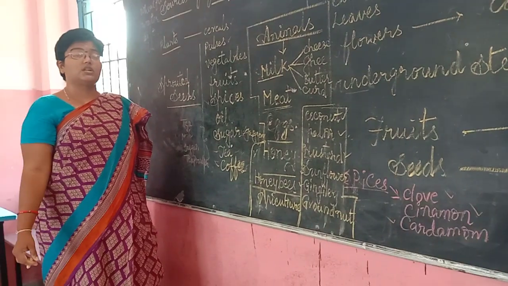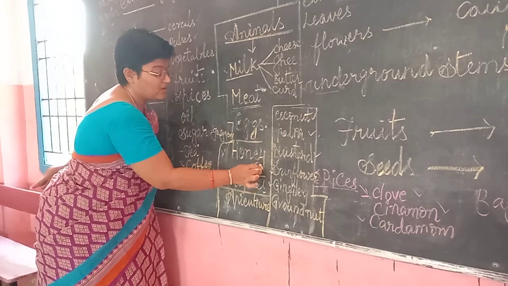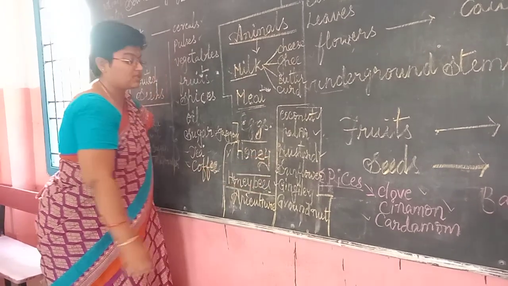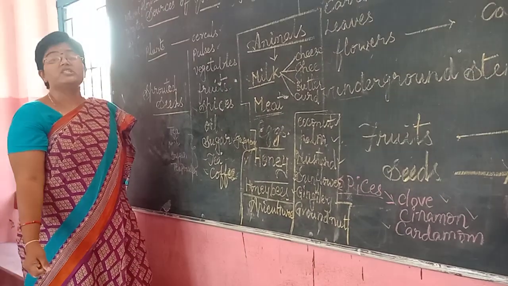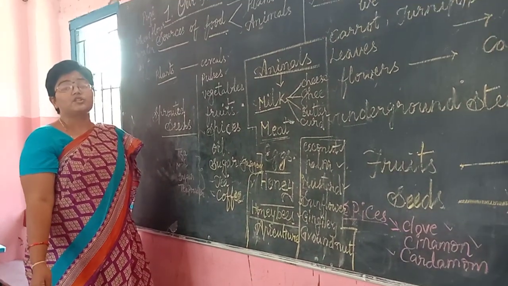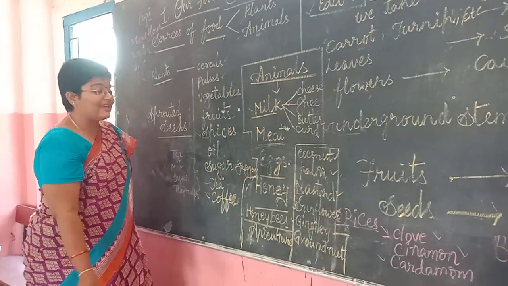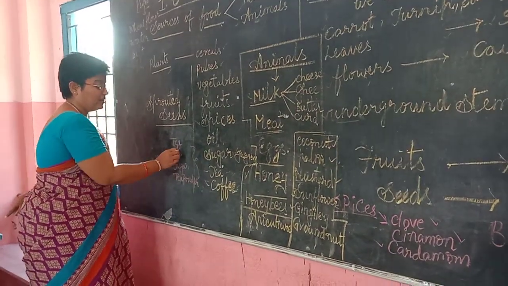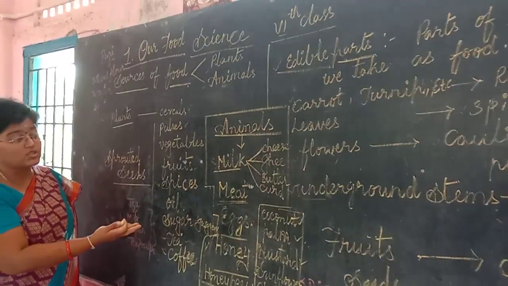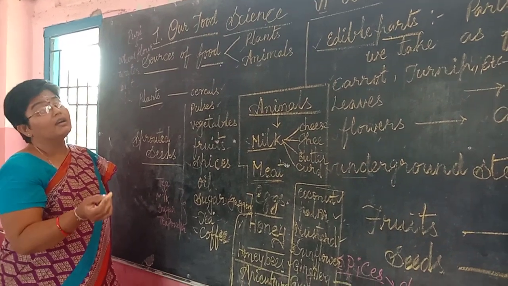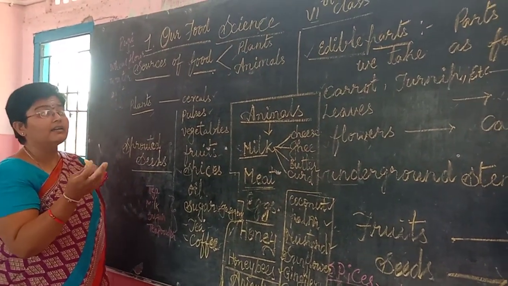Honey is used for making different varieties of food items which give a sweet taste to us. So these are nothing but insects which give honey, which is collected from different kinds of flowers. So now it is clear, children, that we get different sources of food from different parts of plants and different kinds of animals, and these are the varieties of food we take in our daily life.